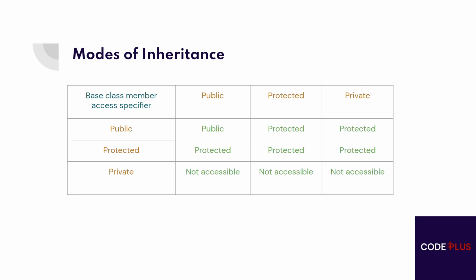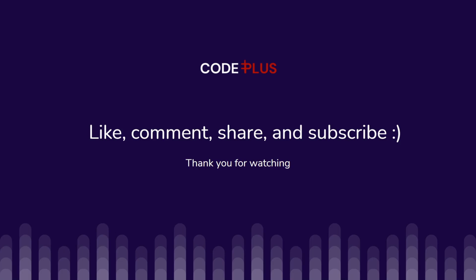Note that the private members in the base class cannot be directly accessed in the derived class, while protected members can be directly accessed. So, this is all for today's session.